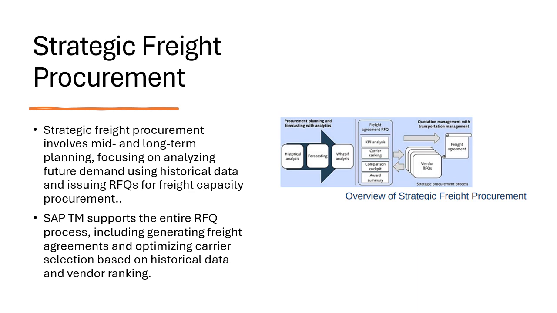This image actually shows an overview of a strategic fleet procurement process, which shows the steps involved in analyzing the historical demand, which also generates forecasts and manages RFQs with vendors. The process is actually divided into procurement, planning or analytics, and execution phases, with the goal of creating long-term fleet agreements.